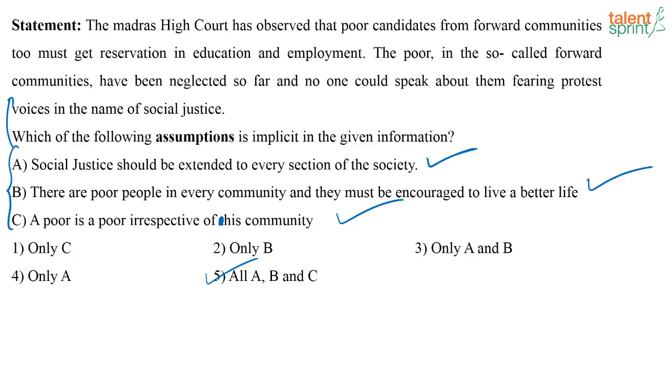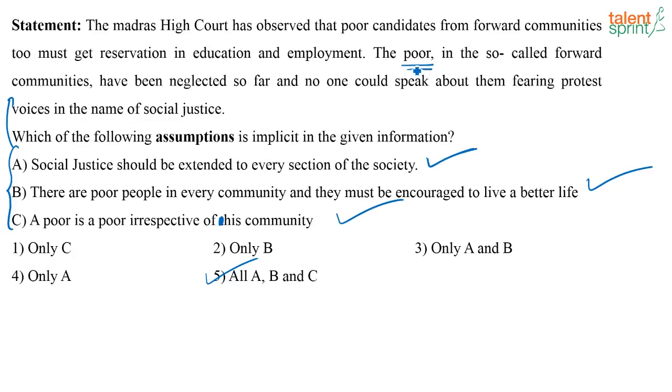Correct? See, poor people in any community also have a right to live better, and we have to help them by providing them reservation also. Correct? So all three are implicit. So the correct answer will be option 5. All A, B and C.